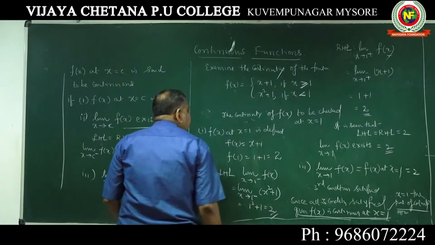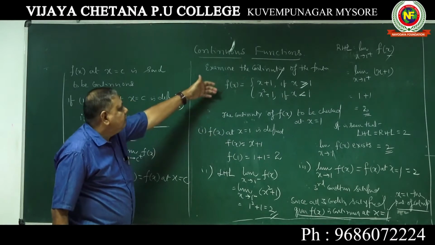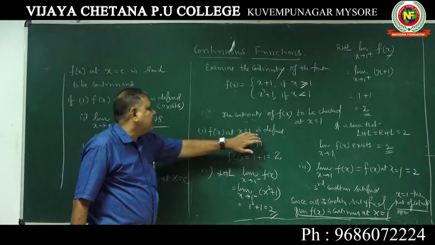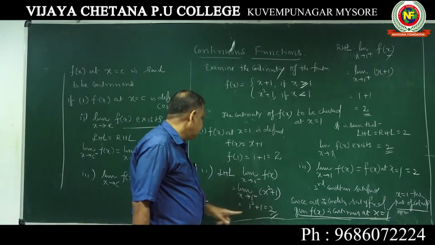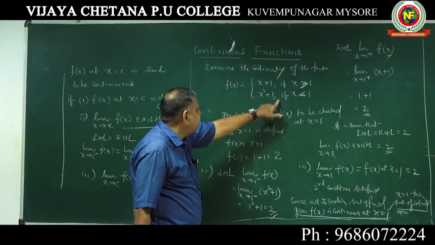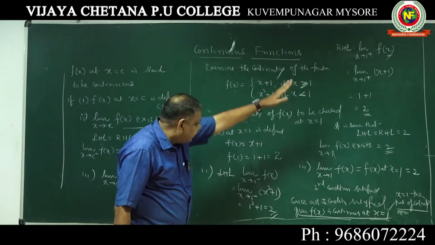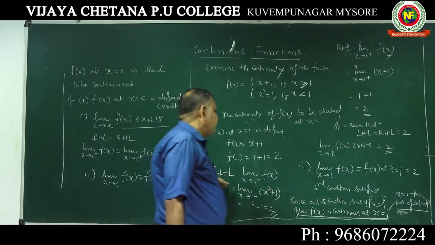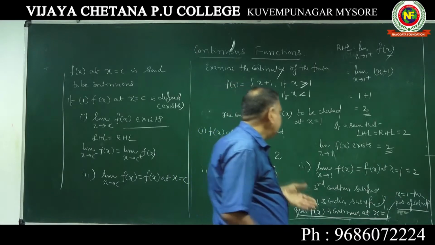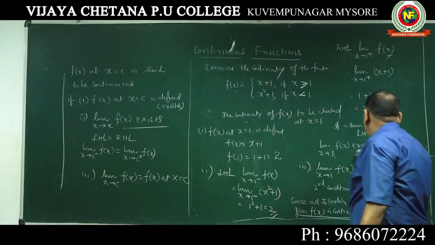Please take down the steps. Here we should find f of x at x equal to 1. It is defined, it is 2. Take the LHL, the left hand limit, as x tends to 1 minus, and take the right hand limit as x tends to 1 plus. Both are the same. Therefore LHL is equal to RHL, and limit x tending to 1 of f of x exists.